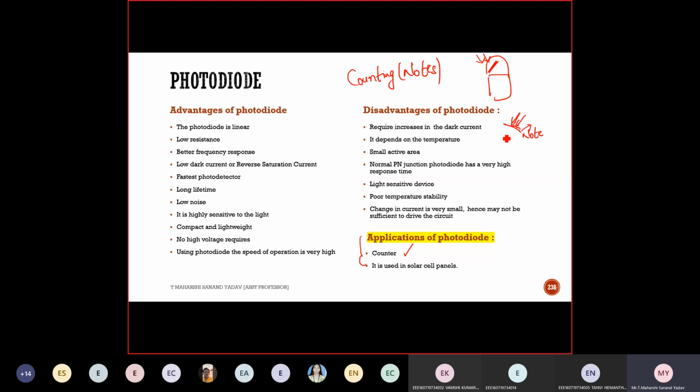Again, this note goes down and the next note comes in. And once again, this light hits that note. In the same manner, you can count the notes. Note 1 is counted once light is incidented, next second, third, and so on, fourth, till 100, depending upon the requirement, which will get displayed on the LED on the counting machine. So counting is simply done by the emission of light on these notes. This is nothing but one example of the photodiode, where we are using it in the banking sector.